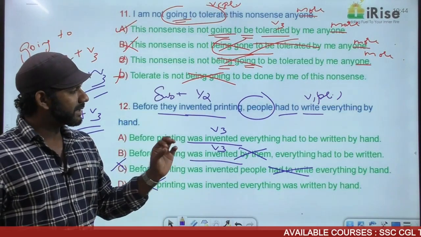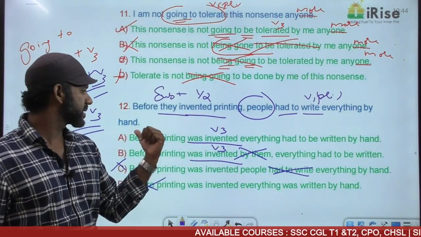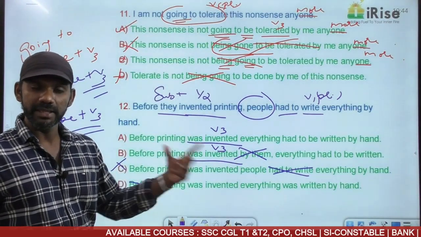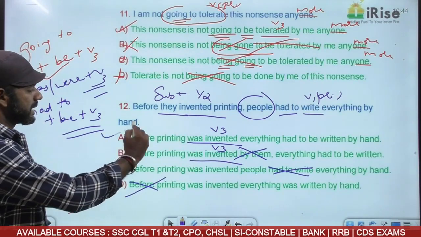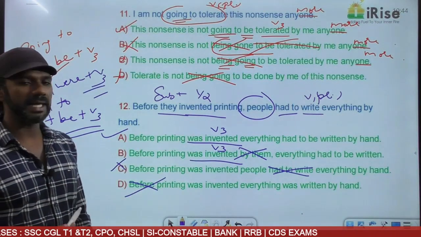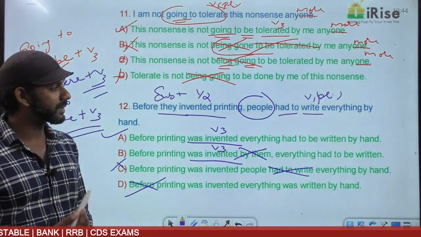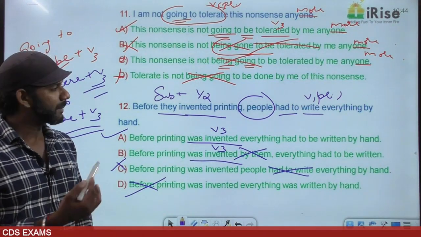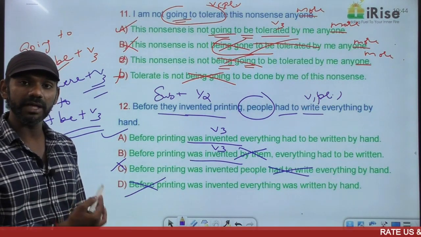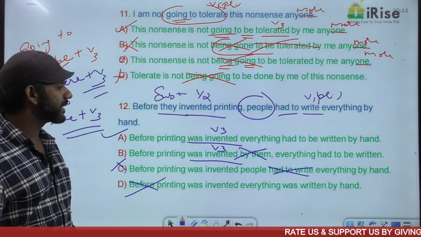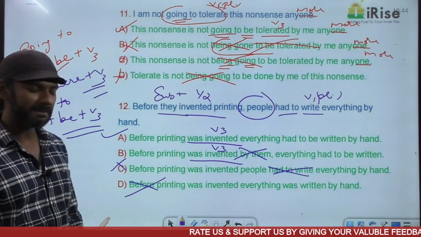And one more reason, "written by hand", because then the question is not given there in option B. Gone, the answer must be option A. Before printing was invented, everything had to be written by hand. By hand means everything had to be written by hand by people. People is a very general subject which is not required in the passive voice. Option B is gone, the answer must be option A.